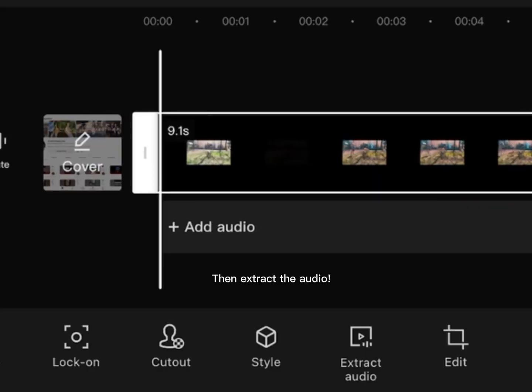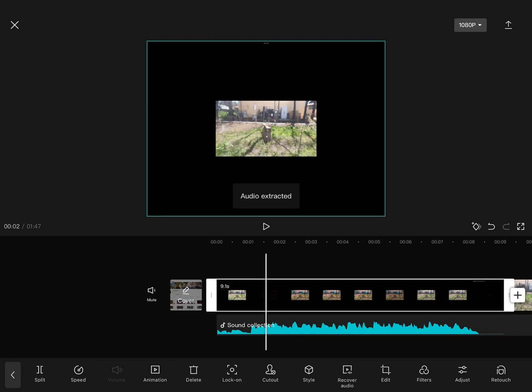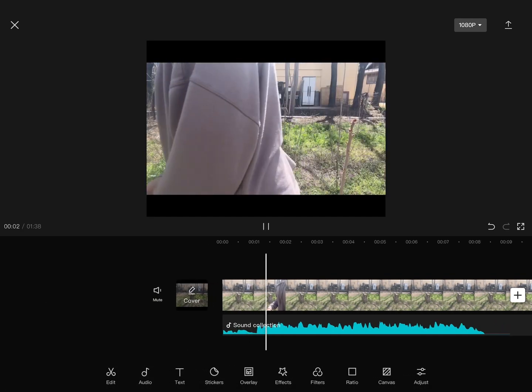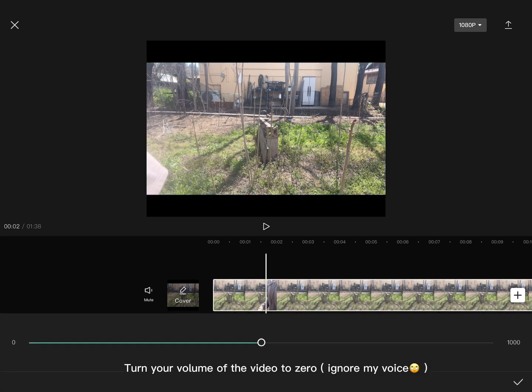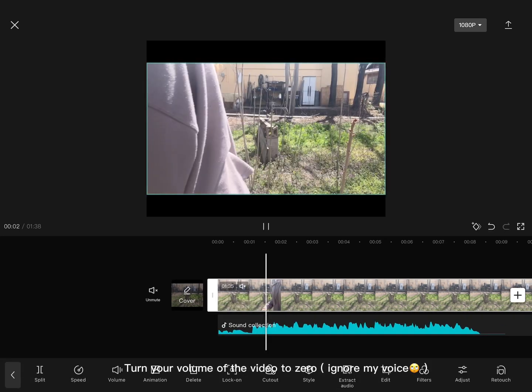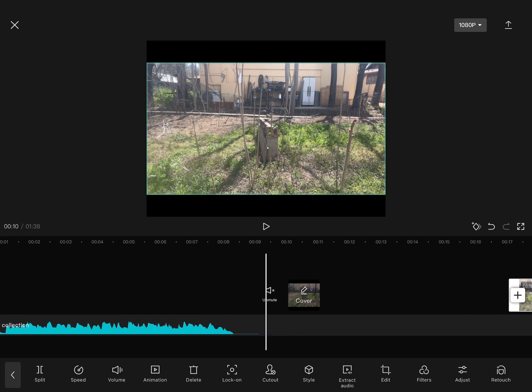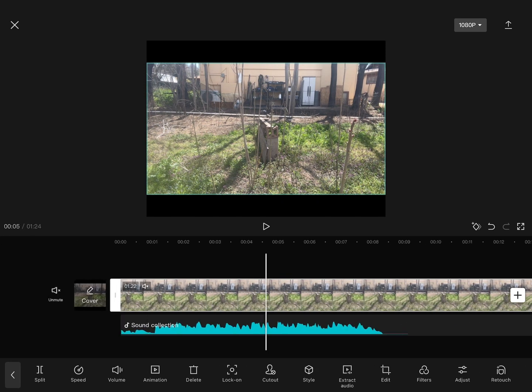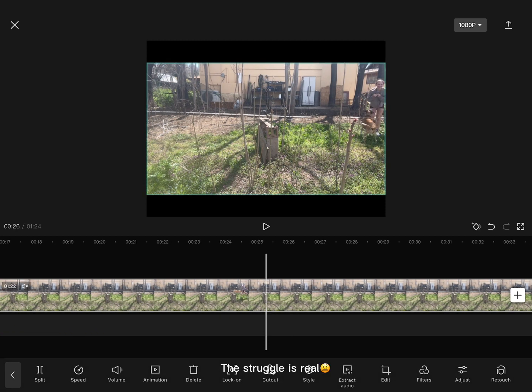Then extract the audio. Turn your volume of the video to 0. Ignore my voice. Shorten the video to where it's just the part you want. The struggle is real.